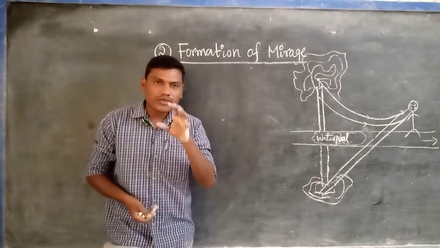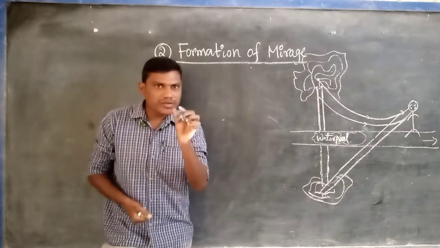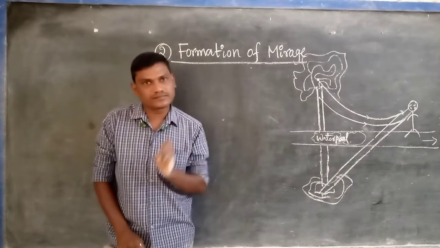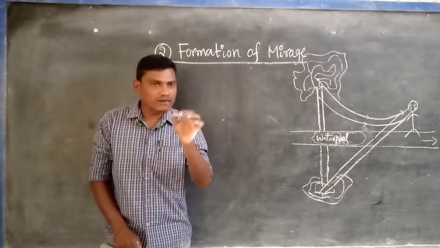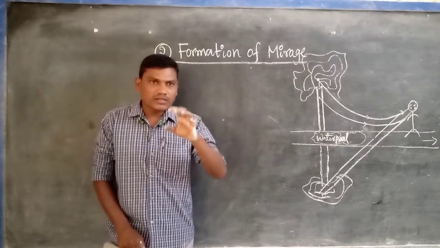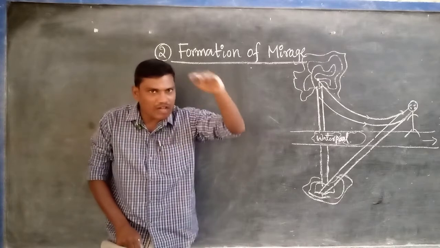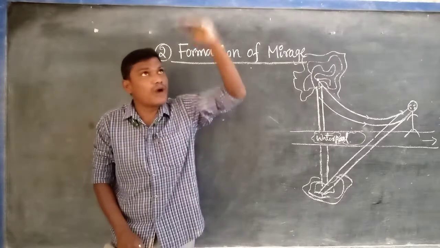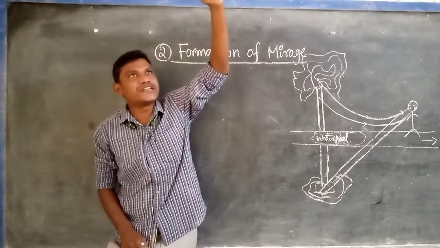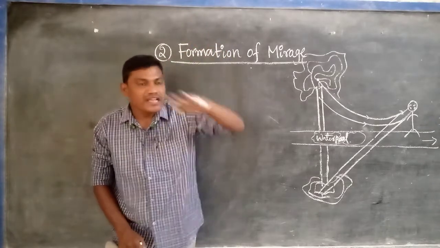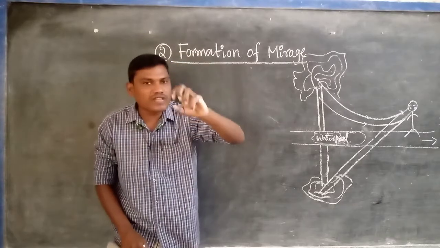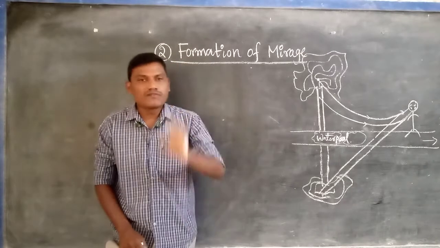You observe that during the summer season on a hot sunny day, the temperature near the surface of the earth is very hot, and as we go up, the temperature gradually decreases. Why? The temperature of the air near the surface of the earth is very hot, and there are some reasons for that.